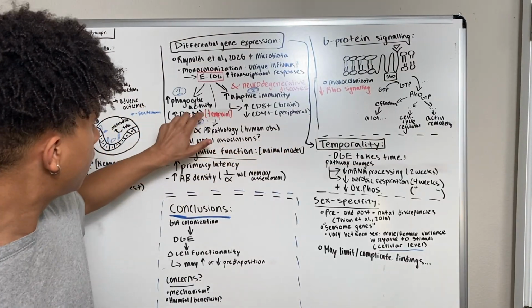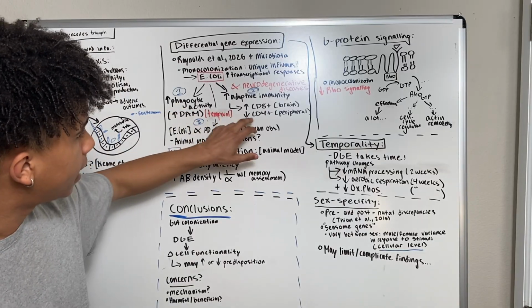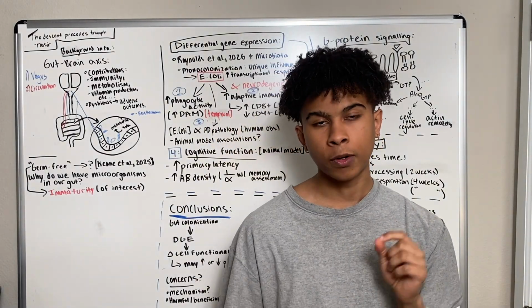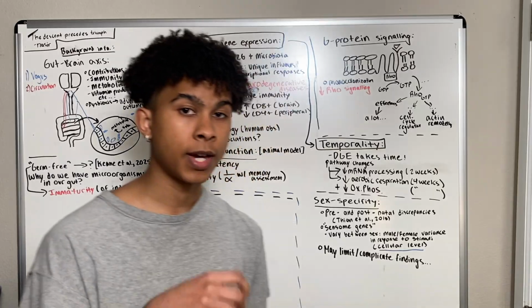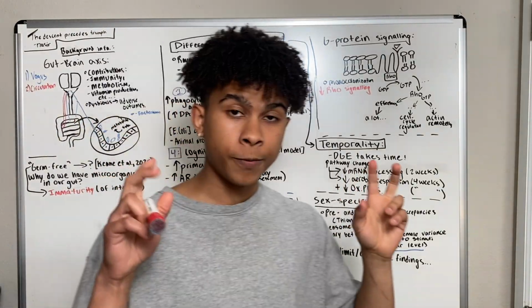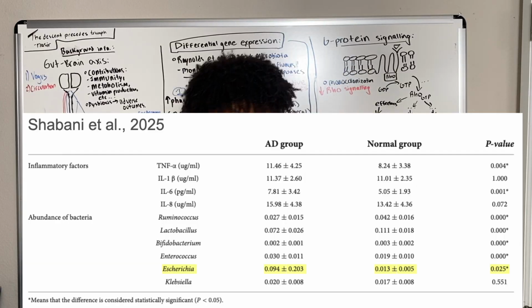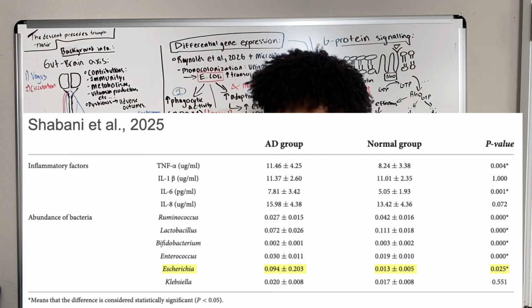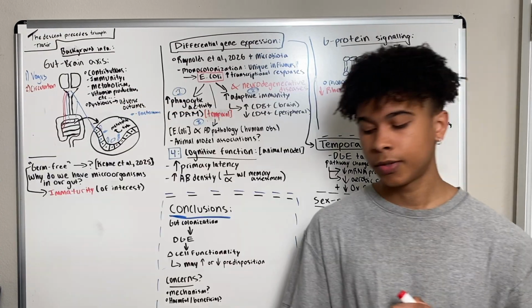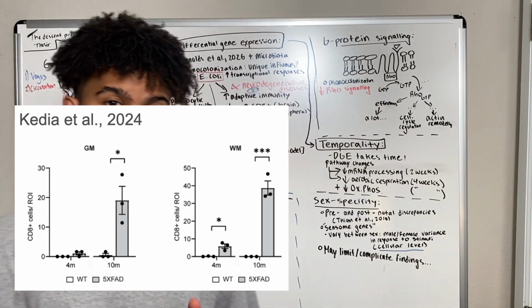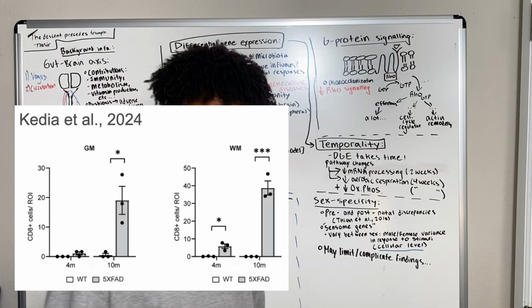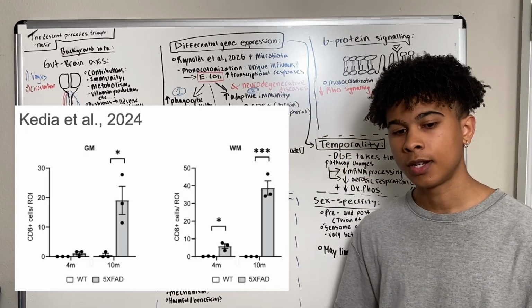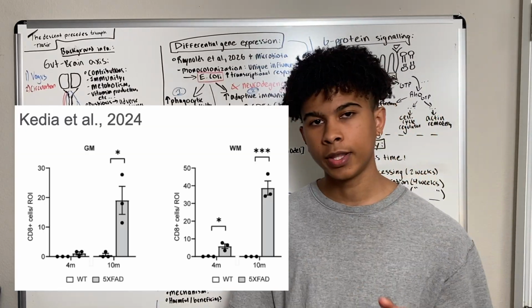So, presumably, we observe an increase in phagocytic activity and an increase in the cytotoxic T cells because we want a natural mechanism to combat the formation of these amyloid beta plaques. Alright, we want to phagocytose, we want to get rid of these harmful plaques. And we know from previous studies that Alzheimer's disease is related to the concentration of E. coli in our gut. And real quickly to relate this to animal model associations, we observe in these animal models, the 5X FAD mice, that they actually exhibit an increase in CD8 plus T cells, and that was mentioned because there's often an association of CD8 plus T cells with Alzheimer's disease.